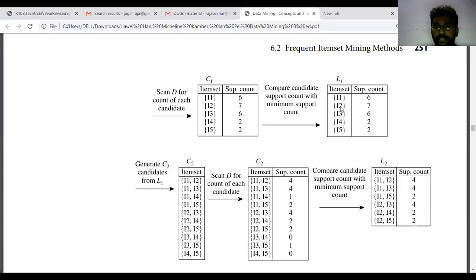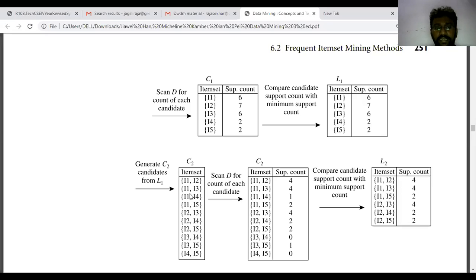Next is I2, I3 one pair, I2, I4 the other pair, I2, I5 the other pair. Next go to I3, I4 is the next pair, I3, I5. The next one is I4, I5. Now these are all the pairs that you generated from L1, the previous scan.